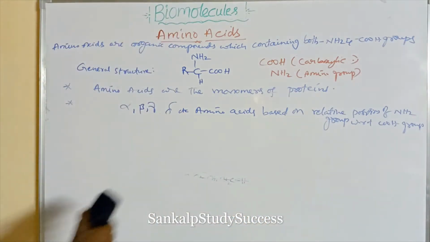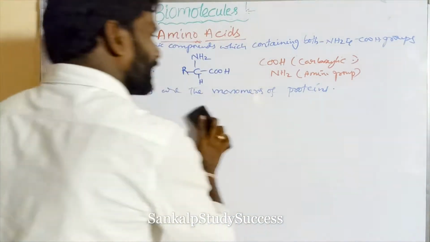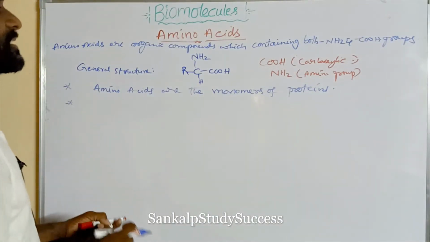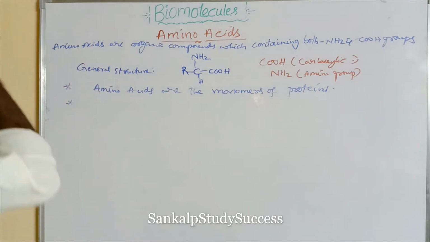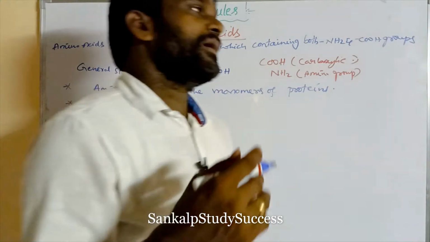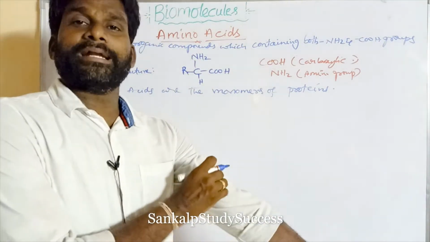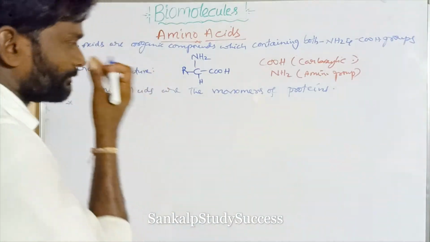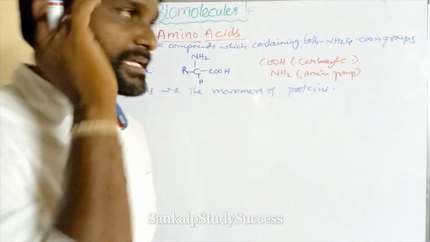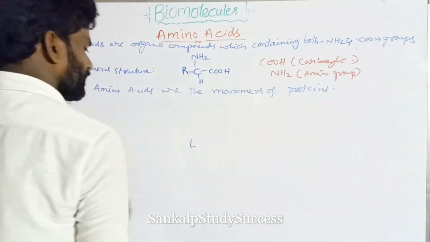Right. Next, all naturally occurring proteins contain alpha amino acids. We know that hydrolysis of proteins gives amino acids, and all naturally occurring proteins contain alpha amino acids. All these naturally occurring alpha amino acids have L configuration.